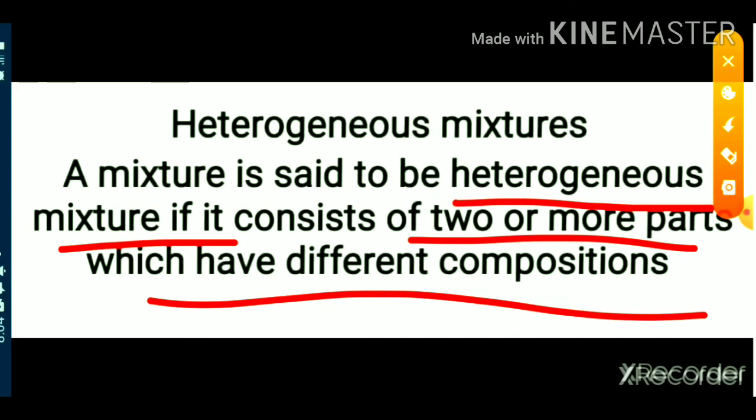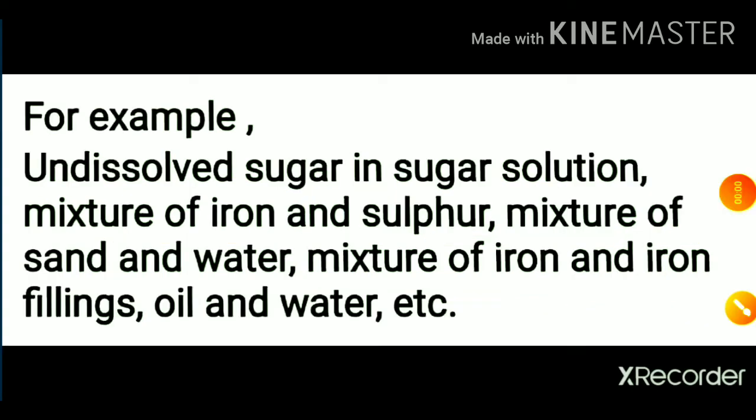Or sand and water. Sand and water make two separate layers. Okay, sand is a single layer and the water is another layer. So there is a separation of layers. These are the examples of heterogeneous mixtures.